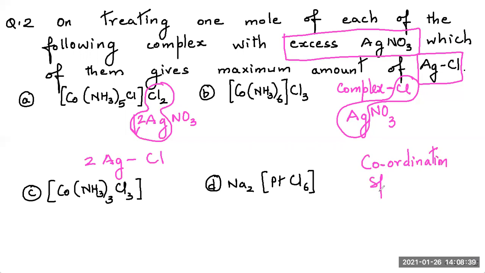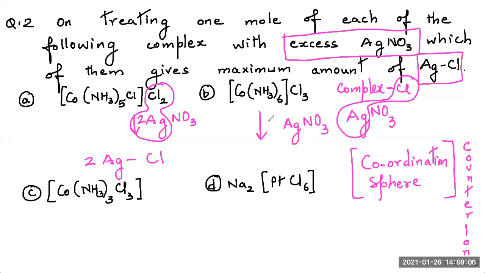Suppose we write here the coordination sphere: what is inside the bracket is the coordination sphere and what is outside the bracket is the counter ion. Now with AgNO3 here, I take 3 molecules because there are 3 chlorine outside. So children, I will be getting 3 molecules of AgCl.